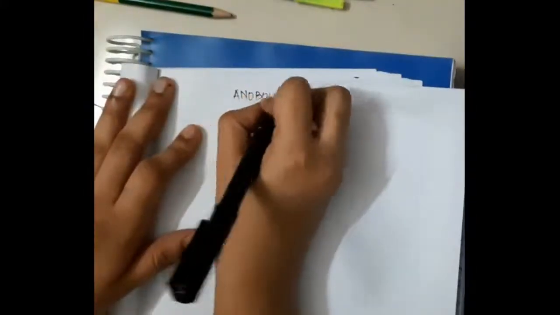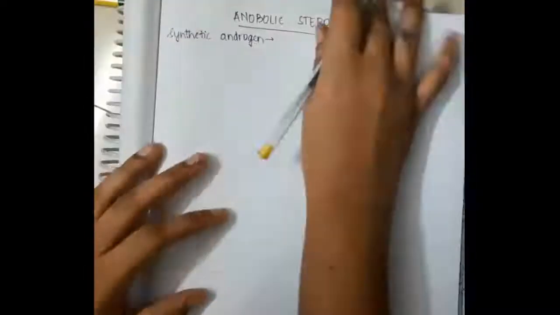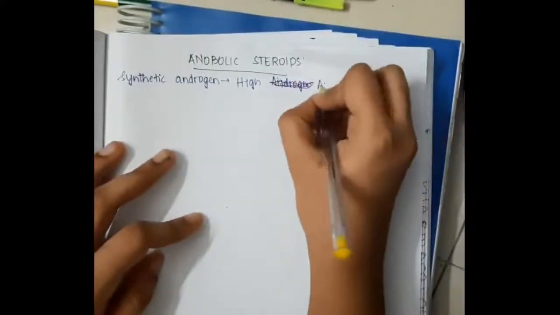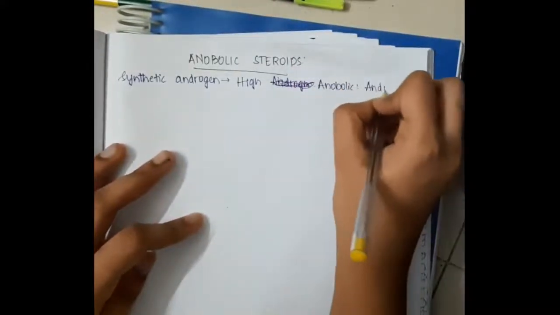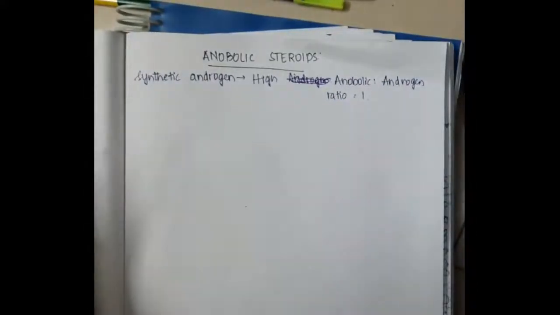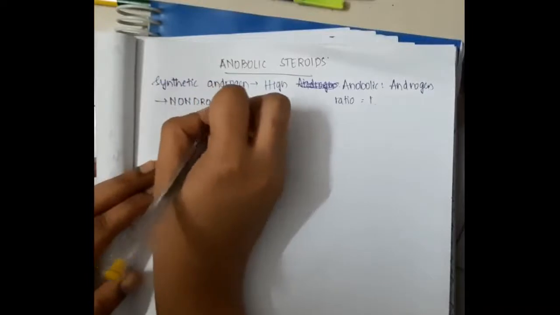After this, one more important thing is about anabolic steroids. These anabolic steroids mainly include synthetic androgens. These synthetic androgens have a high anabolic to androgenic ratio, that is, the anabolic to androgenic ratio will be equal to 1. That means they are used in the growth of tissues. They can cause growth of tissues better than the androgenic action.